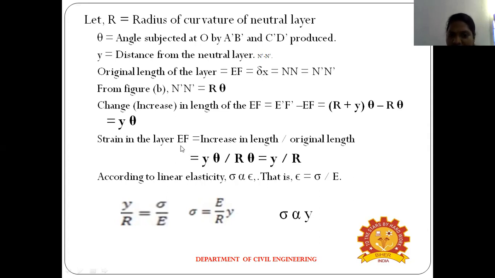Strain in the layer equals the increase in length divided by the original length. You know very well the strain formula: change in length divided by original length. In this case the length is increased, as in the tension case. So the increase in length is y theta, divided by R theta, which equals y by R. According to linear elasticity, y by R equals sigma divided by E. So sigma equals E by R into y. So sigma is proportional to y.